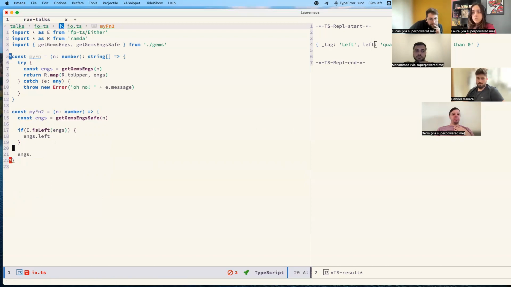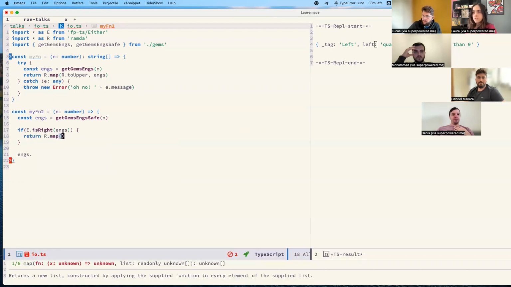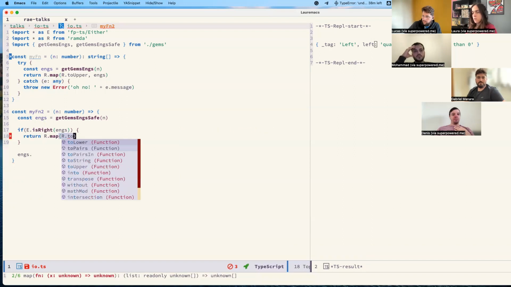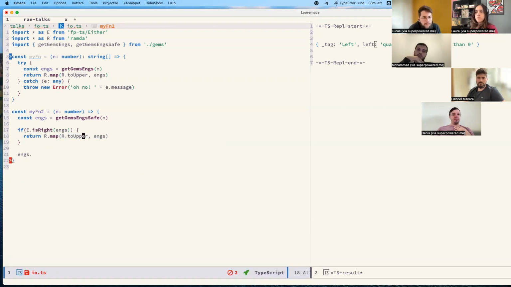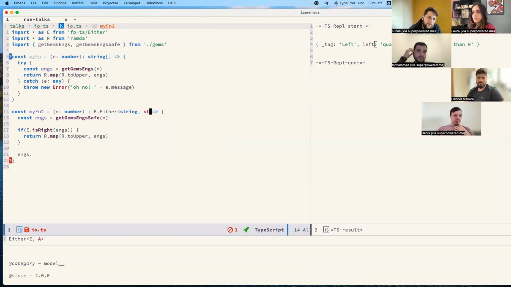We can't. So if we do something like that, I will do in the same order there, first here we're doing the right side, here doing the left side. So I will do the opposite here if it's right. So here we return. So we just add toUpper with our ends, right? Here I have to put the typing. The typing is either string,